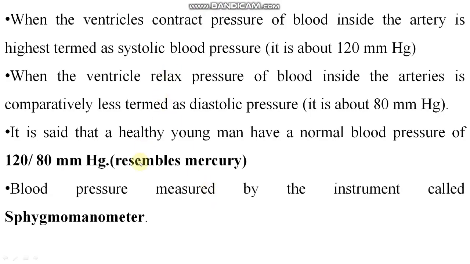So when the ventricles contract, pressure of blood inside the artery is highest, termed as systolic blood pressure. We were talking about blood pressure. Blood pressure is about 120 mmHg. mmHg means millimeter of Hg. Hg means mercury, right?